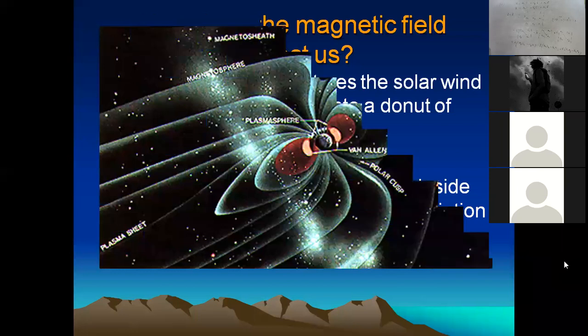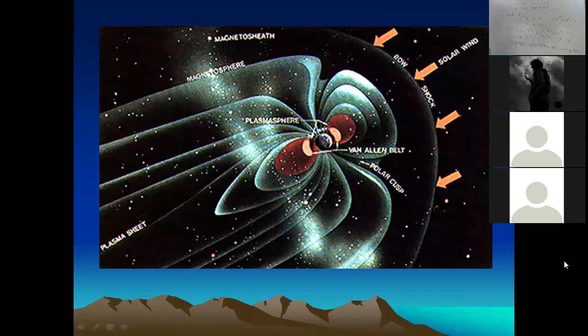Here is the diagram showing how the Earth's magnetic field protects us from the solar wind, bow shock, and radiation. As you can see,